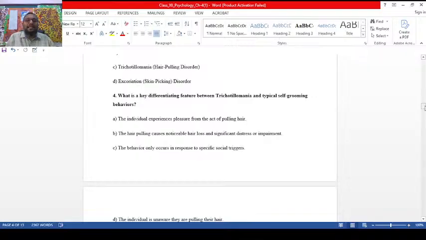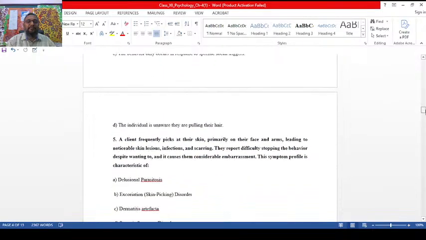Now, what is the key differentiating feature between trichotillomania and typical self-grooming behaviors? You see, my children, here, the hair pulling causes noticeable hair loss and significant distress or impairment. You can look into this area. There are some people who have the habit of pulling their hair whenever they have stress, and significant distress or impairment will be there.